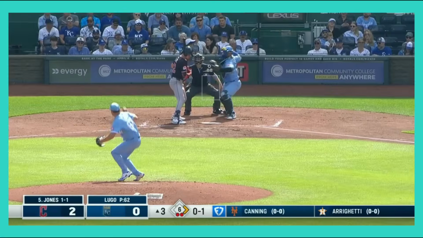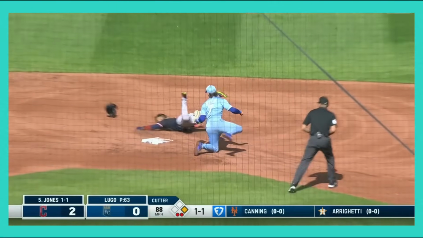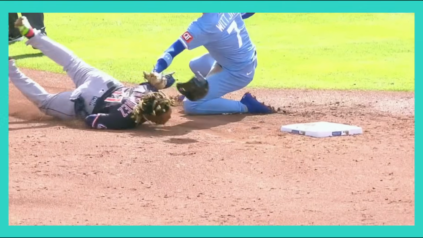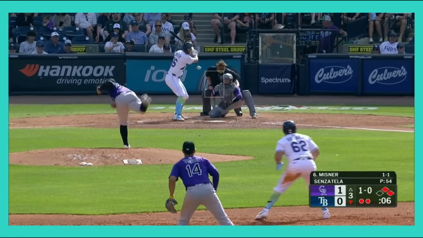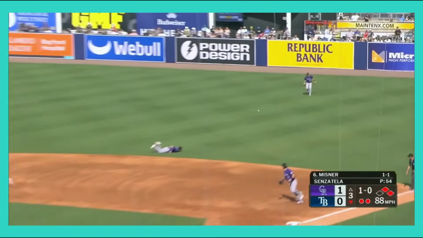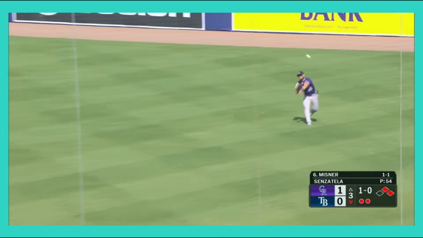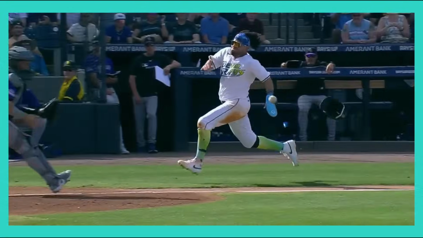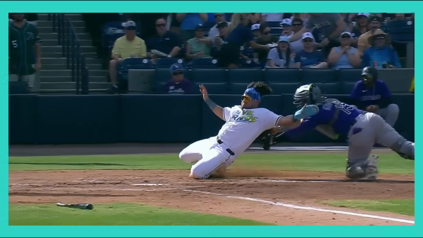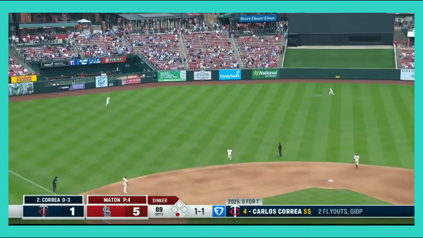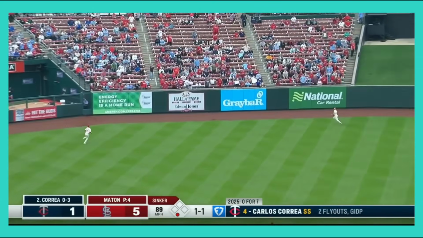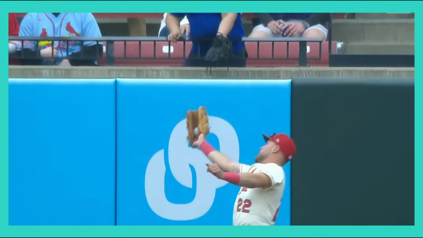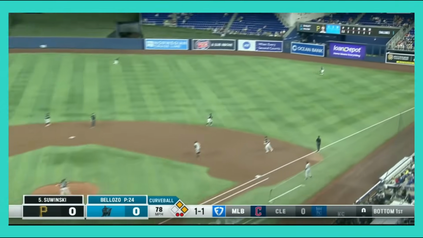What these examples really show is that volatile stats on their own don't tell us whether someone actually overperformed, but they do point us in the right direction. A big jump in BABIP for hitters, or improvements in BABIP against, home run to fly ball rate, or left on base percentage for a pitcher should absolutely catch our attention. These stats move so much year to year that when they suddenly shift in a way that drives a breakout season, it raises a legitimate question of sustainability.